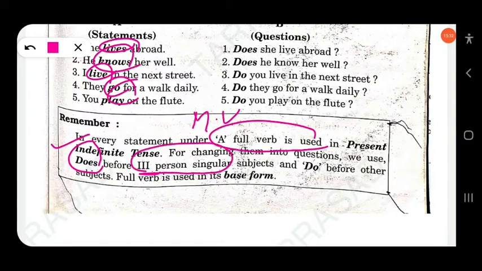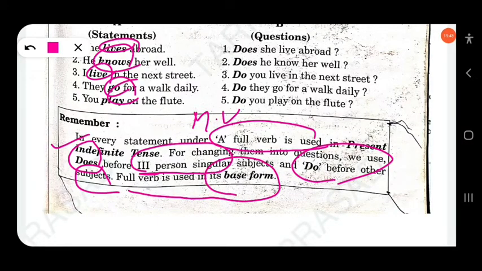As you know, there are three persons: first, second, third person. We use does for a third person singular subject and do before the other subjects. The full verb is used in its base form. Here the base form is live, the first form of the verb, V1. Clear?